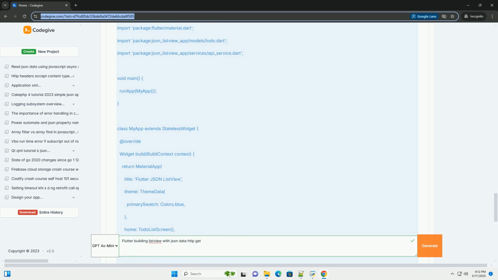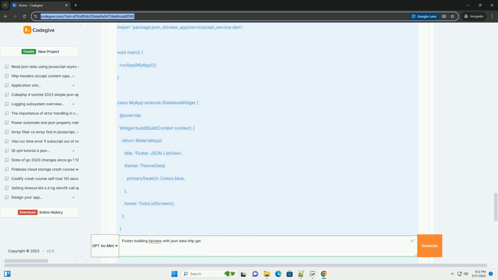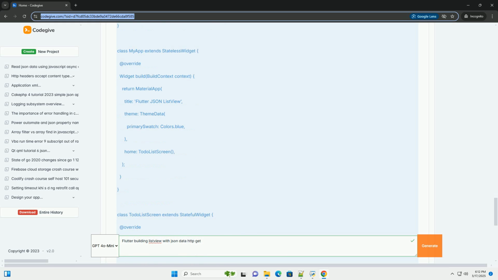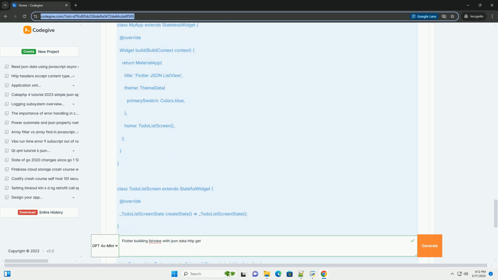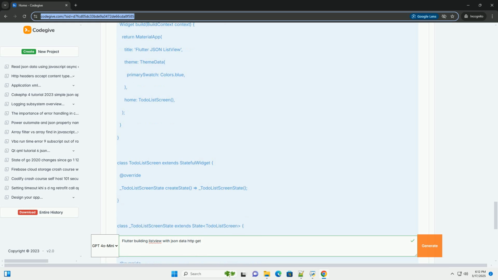First, create a new Flutter project. Then, add the HTTP package to your pubspec.yaml file. Run flutter pub get to install the package. 2. Data model. Assume your JSON data looks like this, an example from a hypothetical API.